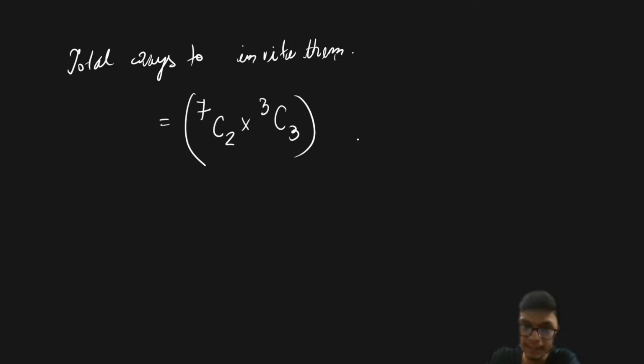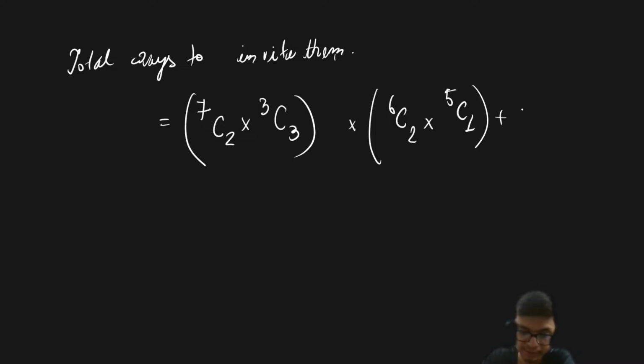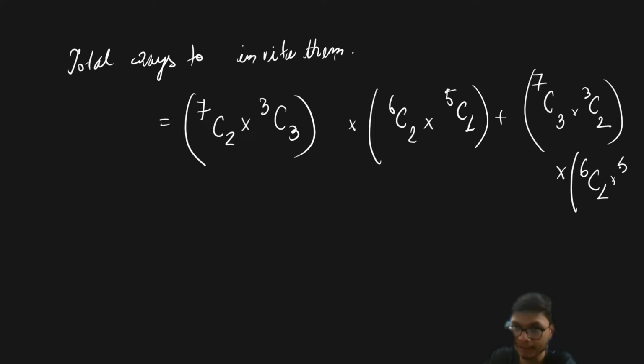Then from group B, out of 6 boys you are choosing 2 boys, and out of 5 girls only 1 girl. Plus the second case: out of 7 boys you are choosing 3 boys, and out of 3 girls 2 girls. From group B, out of 6 you choose only 1, and 5C2, that is, out of 5 girls you choose 2.